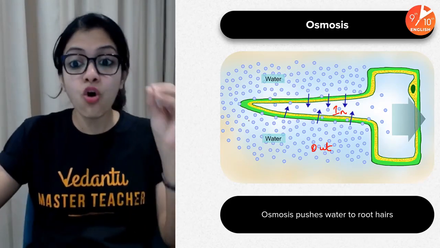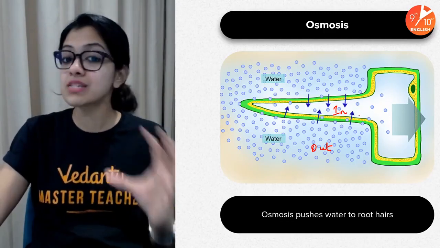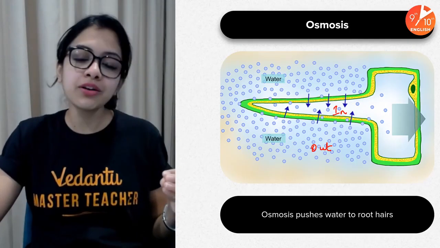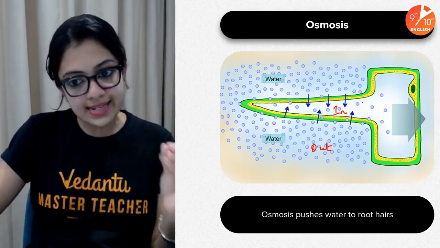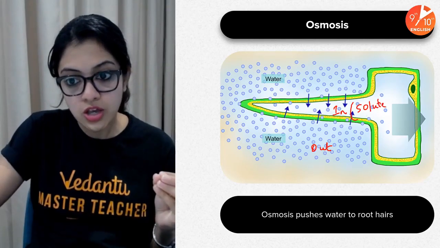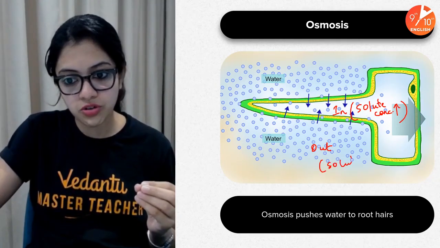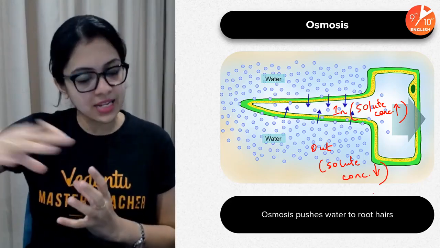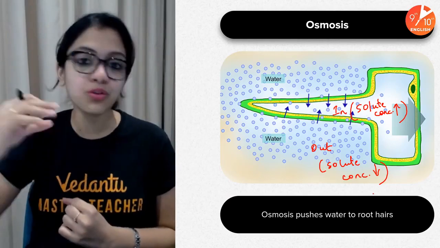I have told you that always the solute concentration inside root hair cells is maintained very, very high as compared to the solute concentration around the root hair cells. That has a very, very important reason. When I say solute concentration here, I'll just mark it here so that you don't have any confusion. Solute concentration is high here, and outside solute concentration is comparatively lower. Okay, it's always maintained that way. Constant active uptake of minerals keeps happening inside a root hair cell.